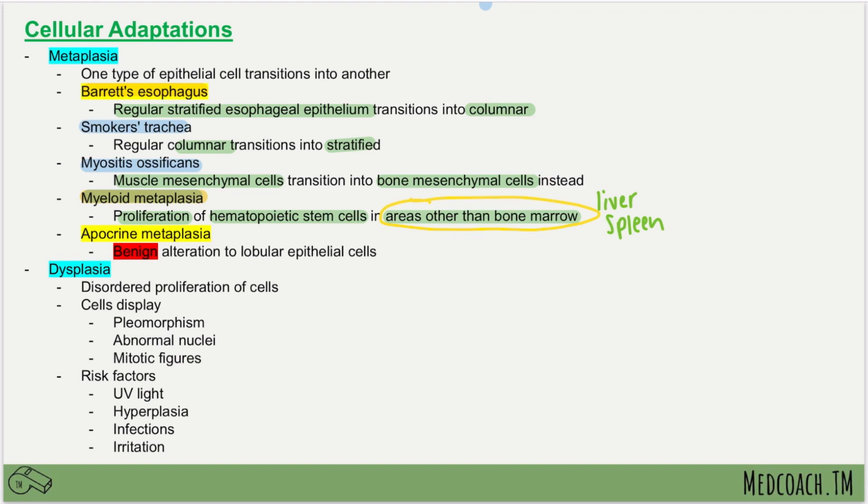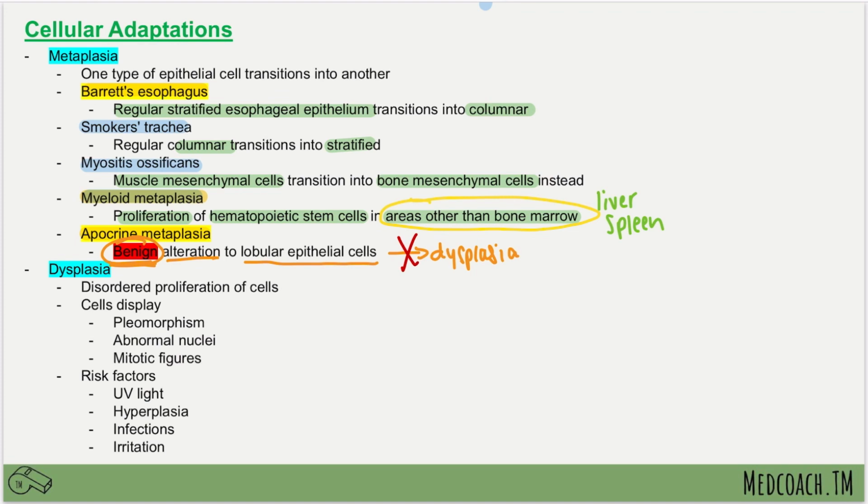And then the last one that again is high yield and highly tested on is apocrine metaplasia. And the reason for this is because this is a benign metaplasia. So it's when lobular epithelial cells are altered, but it's benign. So it does not lead to dysplasia. So if we were to say that metaplasia leads to dysplasia, benign apocrine metaplasia does not lead to dysplasia.